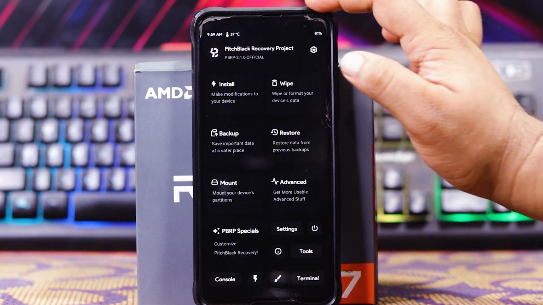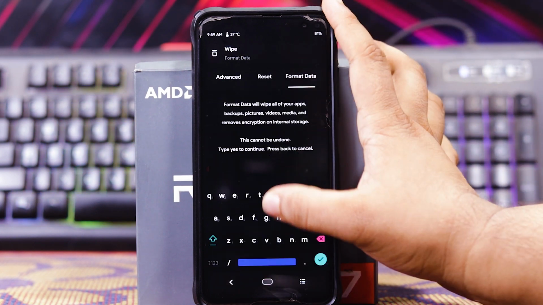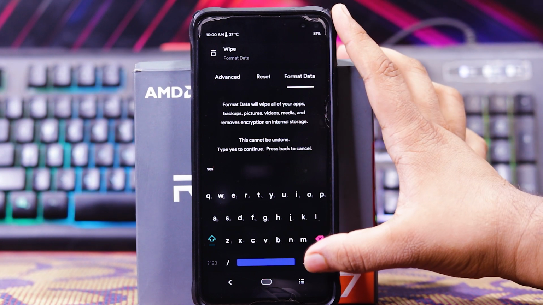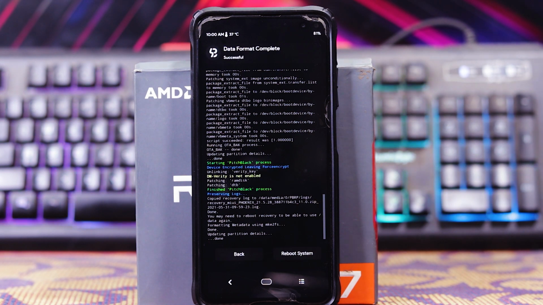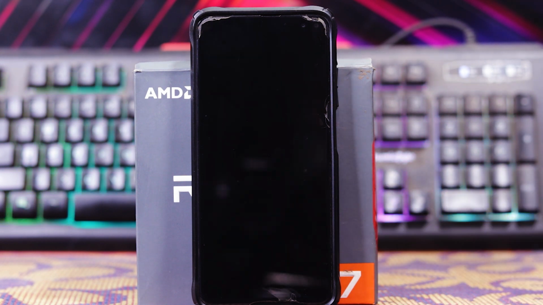Now go back, go to wipe, format data and type yes and click on OK. After format data, just reboot system. As you can see, the boot logo is changed to Redmi. As you can see, the MIUI boot logo. First boot may take time, so I'll fast forward the video.